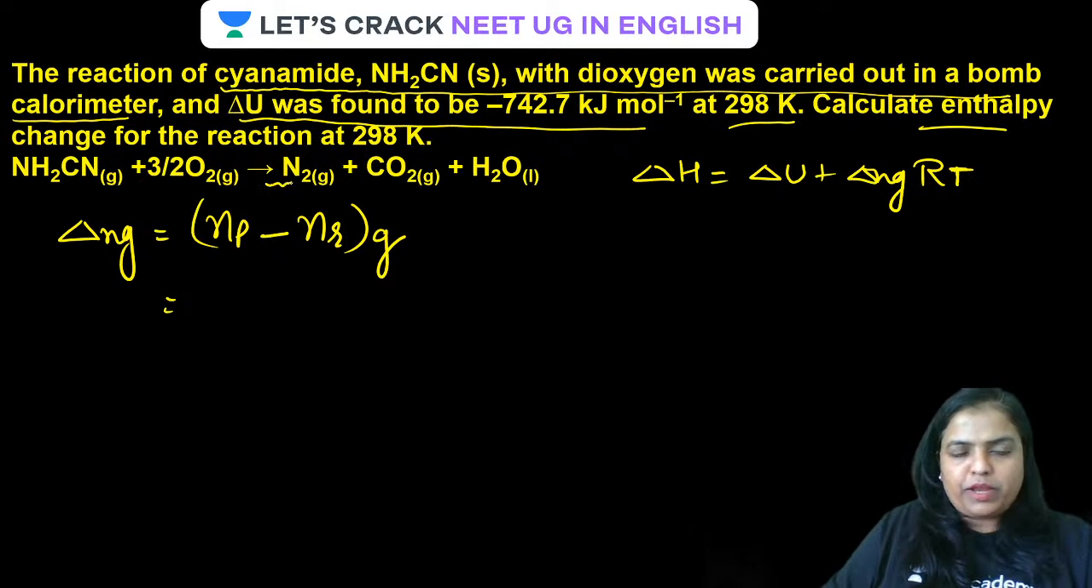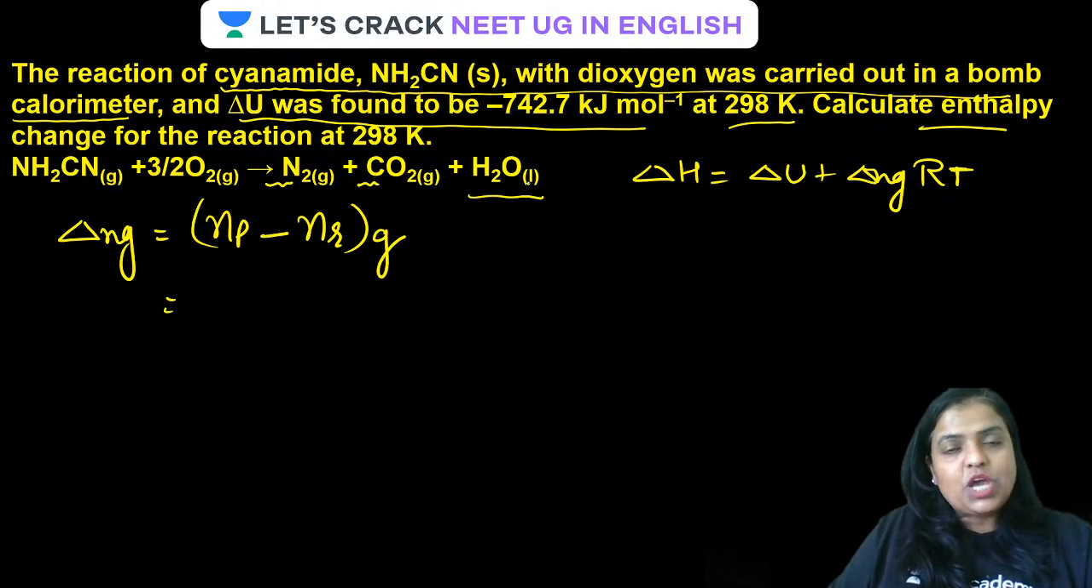Now, moles of product: 1 mole of nitrogen and 1 mole of CO2 only, because water is in liquid state. Be very particular about this. Whenever H2O forms in a combustion reaction, you will always mention it in the form of liquid. Now it is 2 minus, how many moles of gaseous reactant are there? 3 by 2, that is 1.5, plus 1.